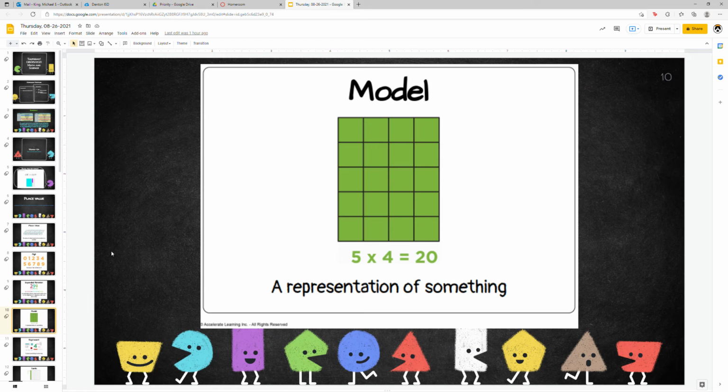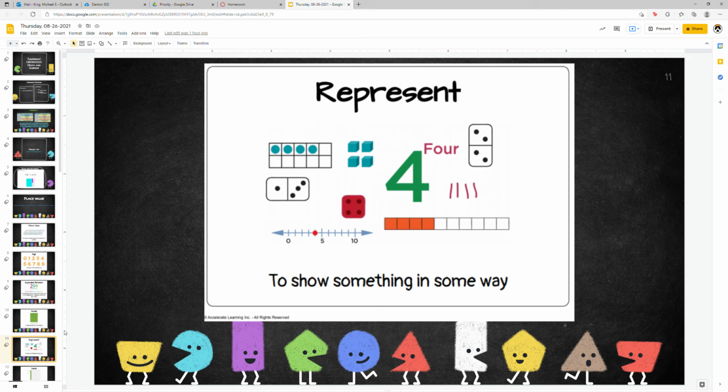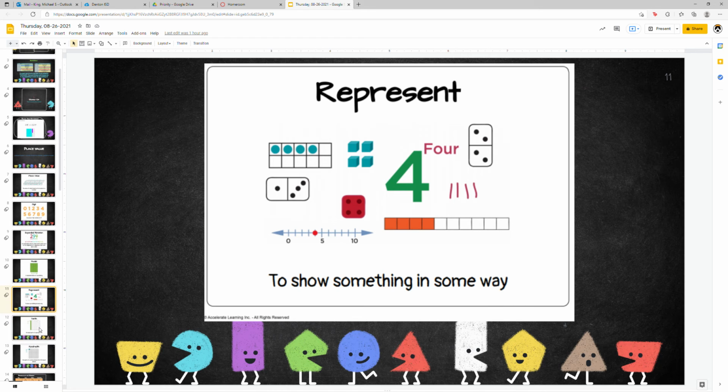You'll hear me mention models a lot in the rest of our unit here. It's just a representation of something. The example in this picture is 5 times 4 equals 20. It's showing 5 blocks high here by 4 blocks wide. Multiply that, we've got 20 blocks total. And represent, just to show something in some way. There's lots of different ways to represent numbers, especially in the rest of our unit.